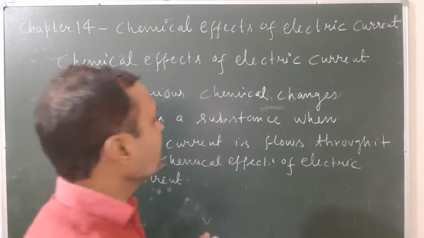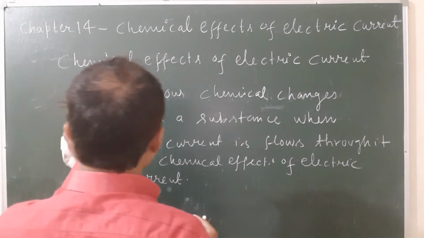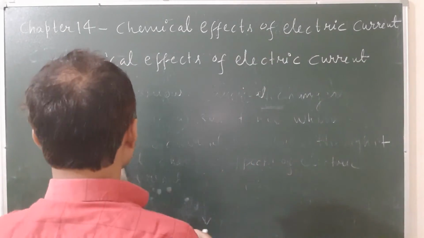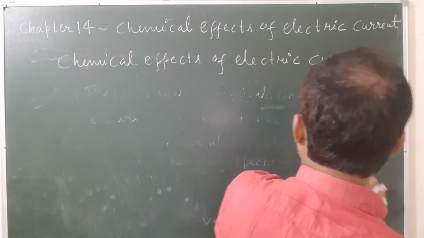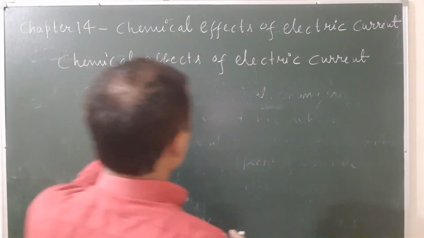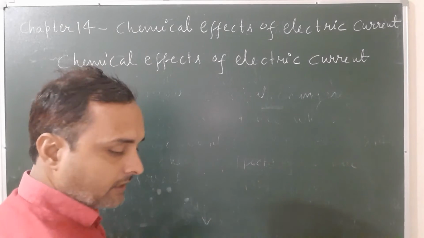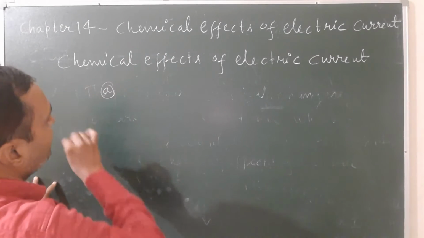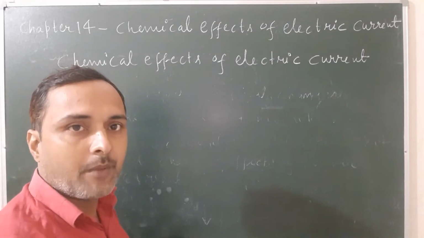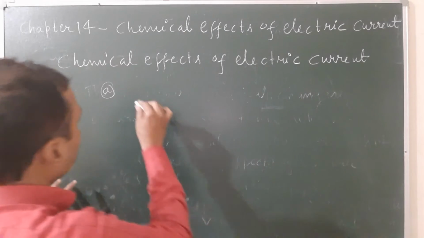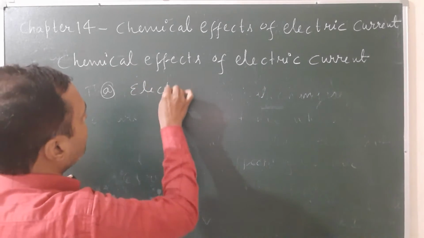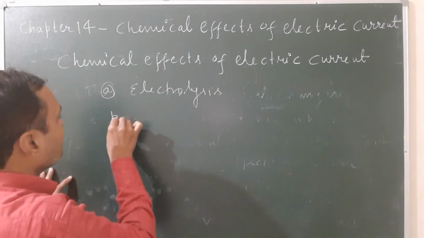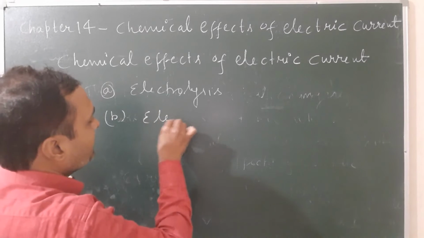The examples of the chemical effect of electric current are three. You can see the first is called electrolysis, second one electroplating, and third one electrorefining. So there are three phenomena that are examples of chemical effect of electric current.